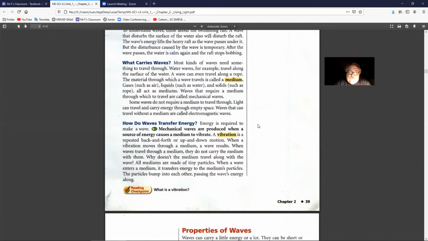Mechanical waves are produced when a source of energy causes a medium to vibrate. A vibration is a repeated back and forth or up and down motion. When a vibration moves through a medium, a wave results. When waves travel through a medium, they do not carry the medium with them.